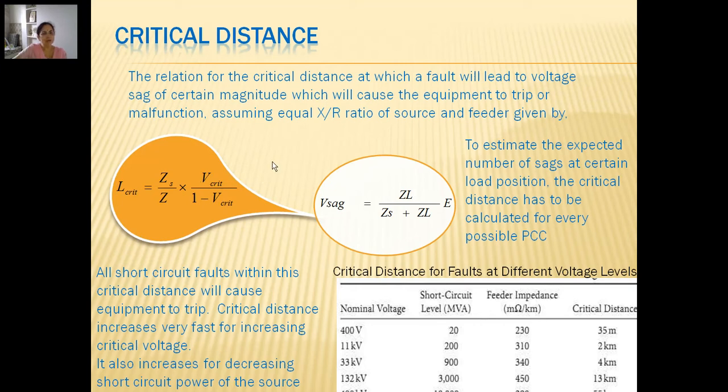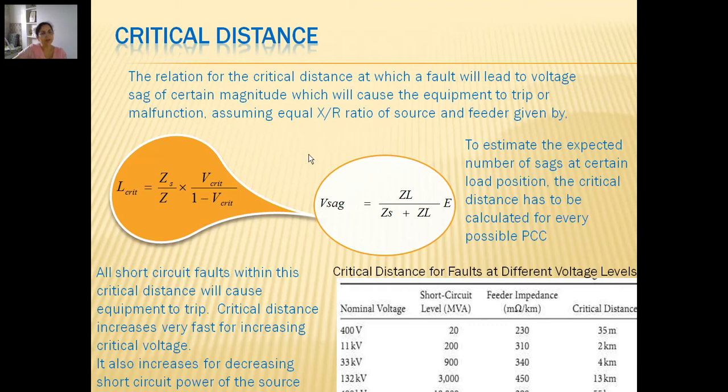We have also seen that the nearer the fault location, the smaller is the available voltage for the equipment, because the voltage sag would be severe. It would be giving less magnitude to the location. So if we consider all this, when we go far away from the equipment, then the possibility of a fault taking place at a distant location affecting our equipment keeps on reducing.